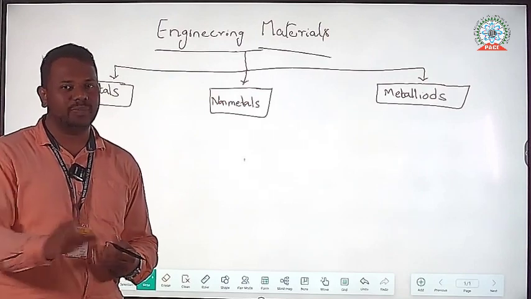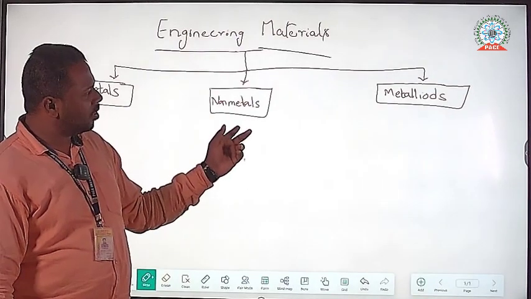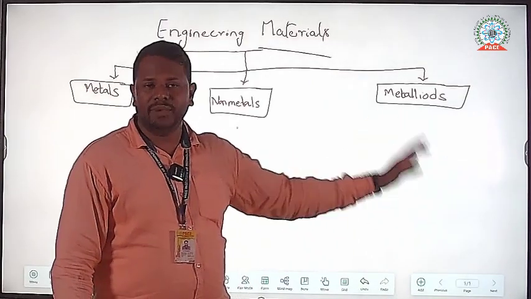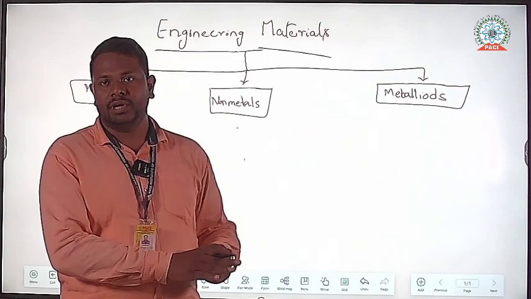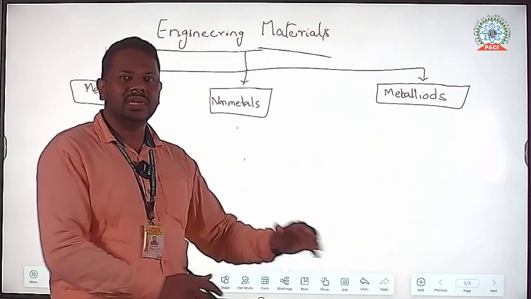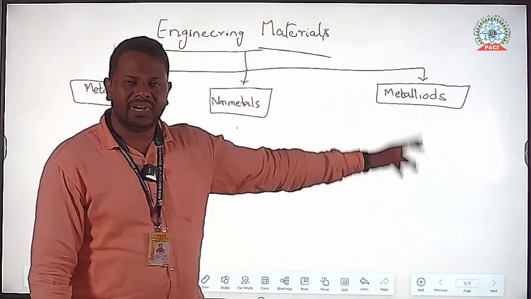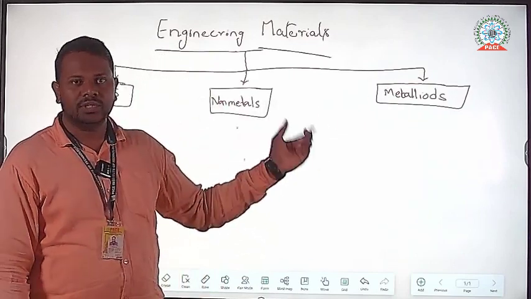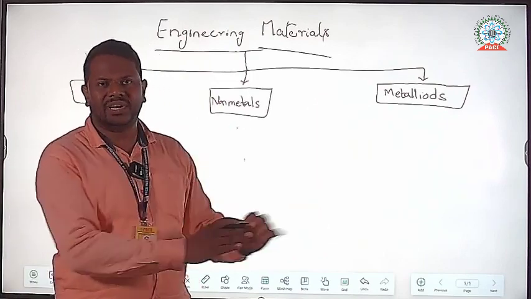Non-metals cannot conduct them. Metalloids are materials which cannot conduct like metals and cannot oppose like non-metals. They have intermediate properties between metals and non-metals. They will not completely oppose the heat and electricity, and they will not completely conduct the heat and electricity. Those are called metalloids.